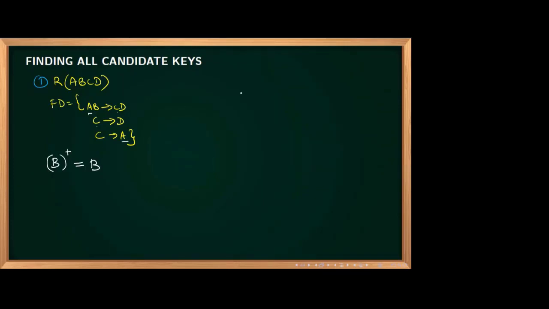Once again, one more thing I will tell. Normally students will do it like this: assume AB determines CD is there. Based on our decomposition rule, you can say AB to C and AB to D. And the reverse is our union rule. But many students show a tendency to break down the left side also. It will be incorrect. Why is it incorrect?